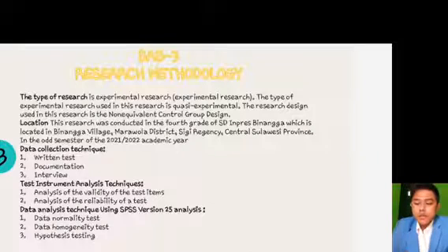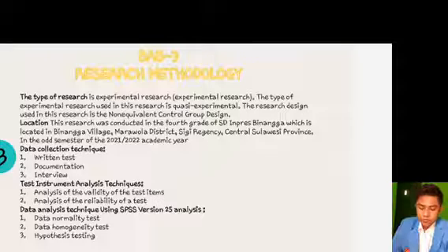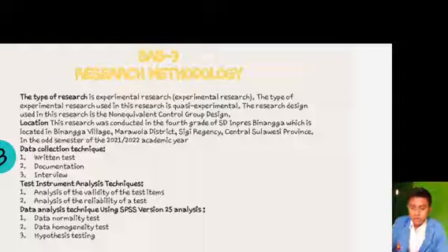Next, research method. The type of research is experimental research. Next, data collection technique. Number 1, filter text. Number 2, documentation. Number 3, interview.